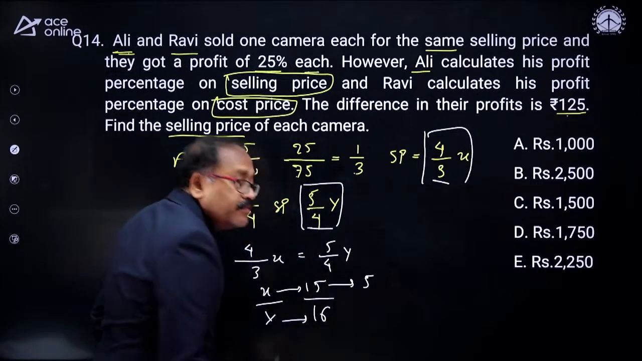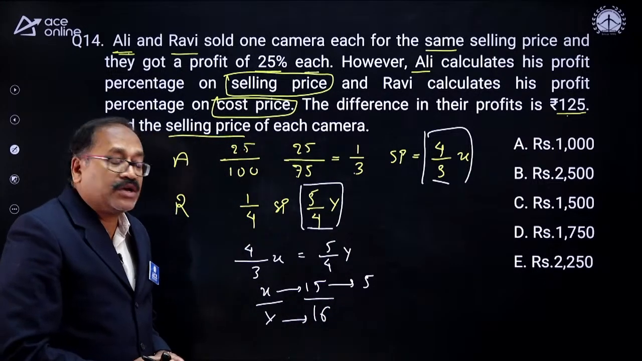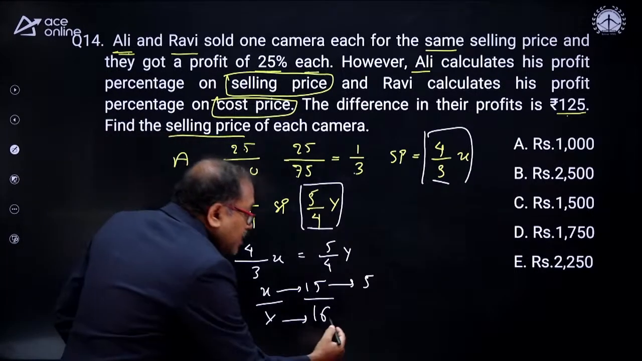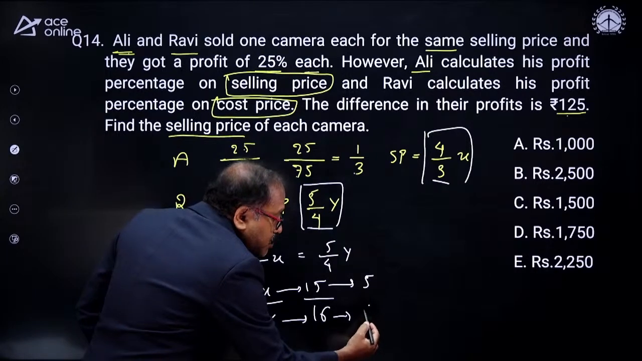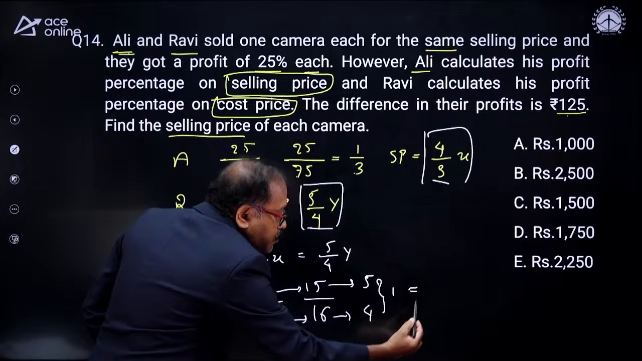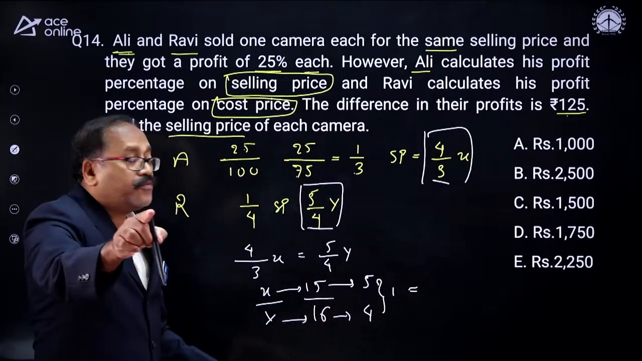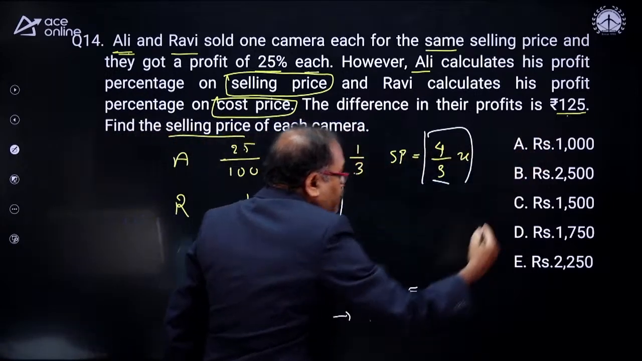That is 5. What is the profit of Ravi? The Ravi profit is 1/4. So 1/4 of 16 is nothing but how much? 4. How many parts difference? 1 part difference. How much profit is different? 1 part profit is 125 rupees.